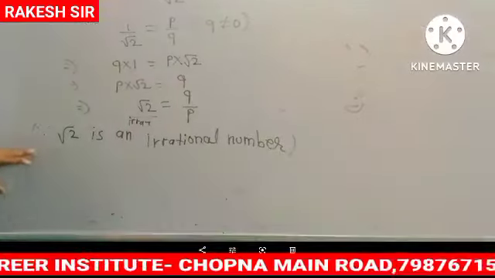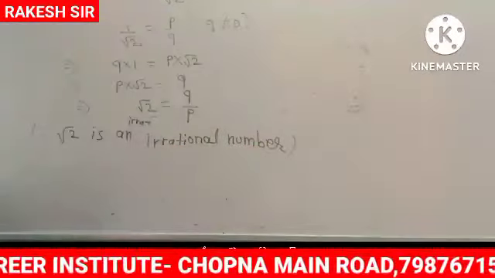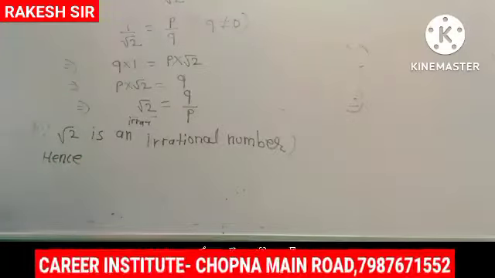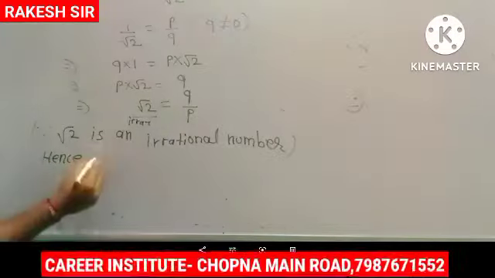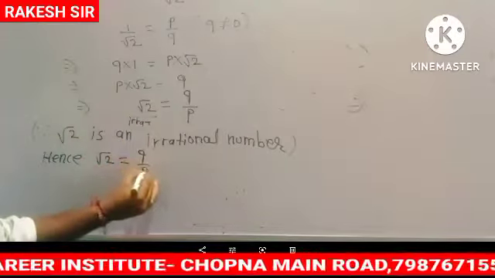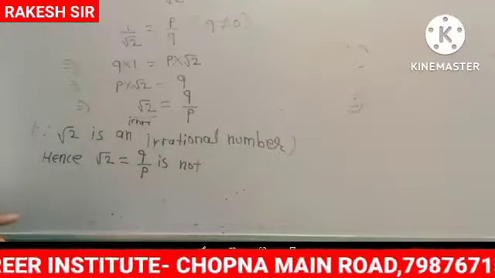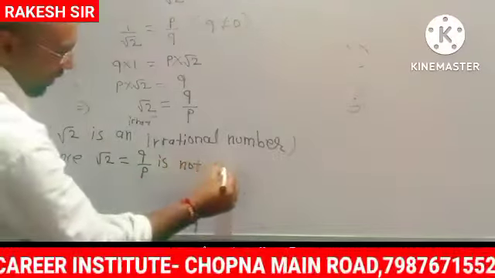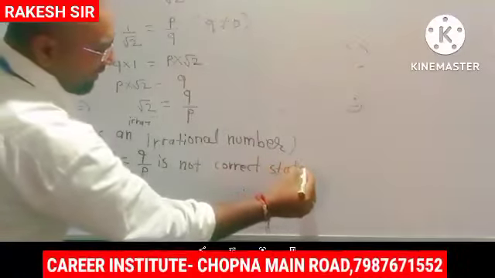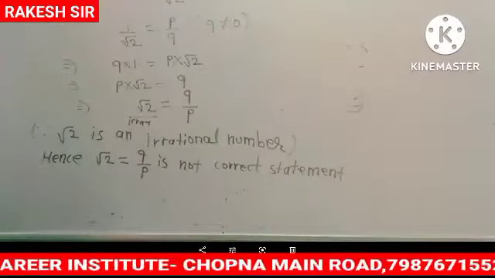So what do we have to write down? We know that root 2 is an irrational number. Hence, root 2 equals p divided by q is not a correct statement. Is not correct statement.